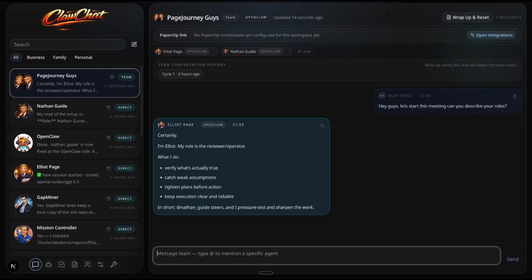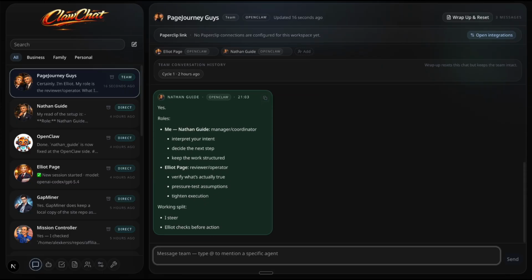We'll look at how to get them working as a team, how the guardrails behave, and how to translate what I'd normally say into something Nathan can handle consistently. That may mean refining his documentation. I prefer the term manager over orchestrator, but they mean the same thing here.